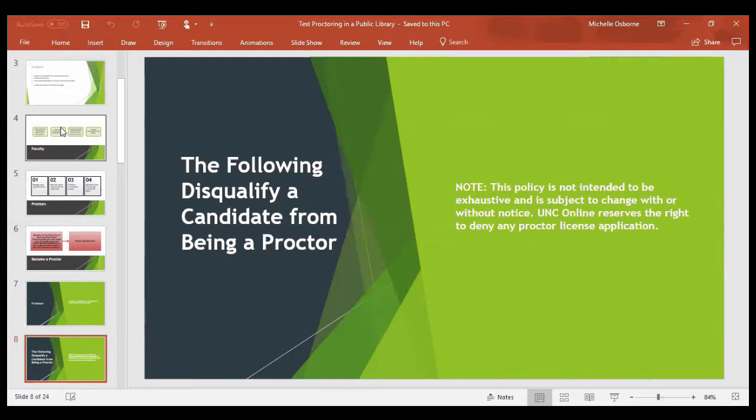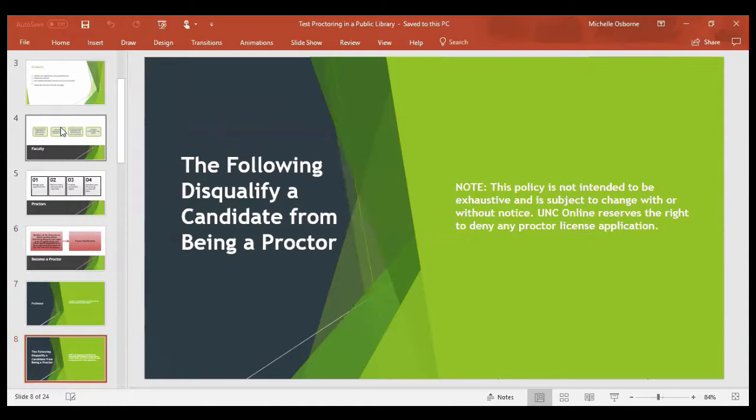K through 12 employees who are not counselors, testing coordinators whose primary responsibility is testing administration at your school or school system. A UNC system student, and anyone who cannot provide a verifiable professional email address. So Gmail, Hotmail, or Yahoo are not acceptable forms of email. It must be .edu or .gov.